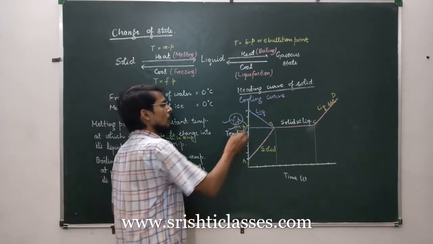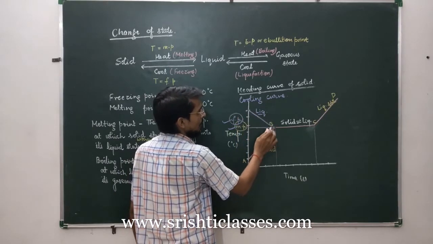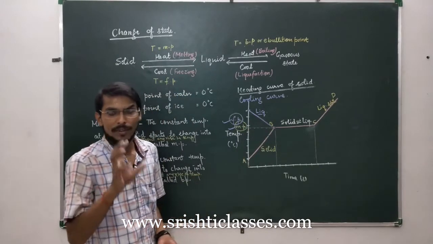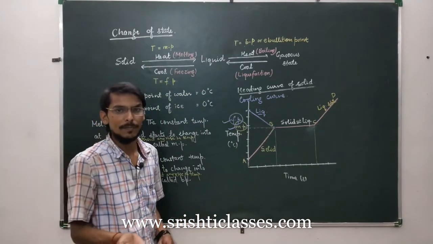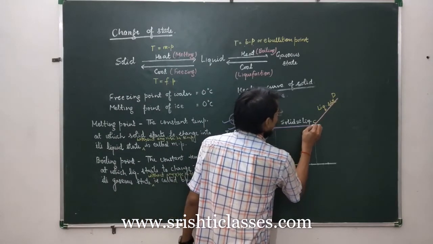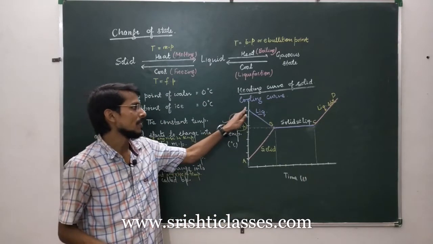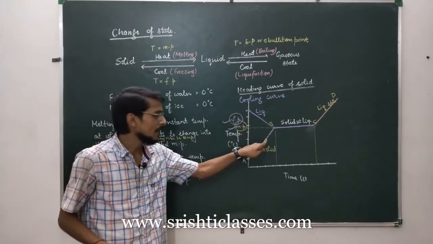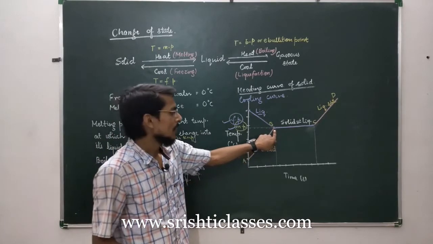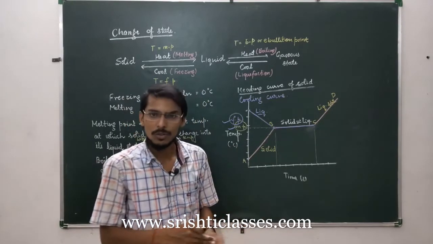So if we start cooling a liquid, initially the temperature of the liquid will go on decreasing. At a particular temperature, which is represented by point B, the liquid will start to change into solid. And now the change in state will continue without any fall in temperature. As soon as the liquid starts to change into solid form, there will be no fall in temperature till the whole liquid gets converted into solid state.